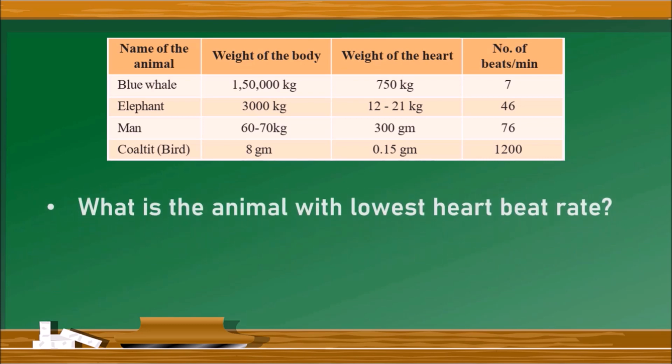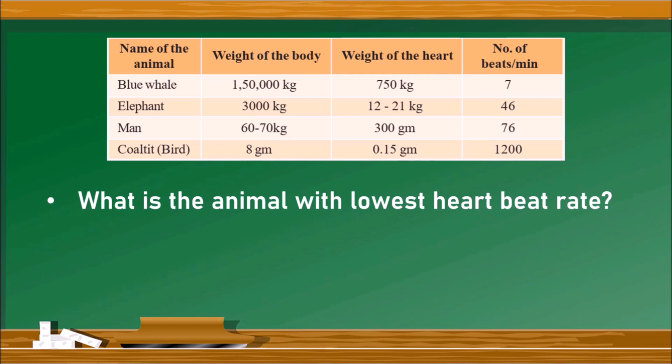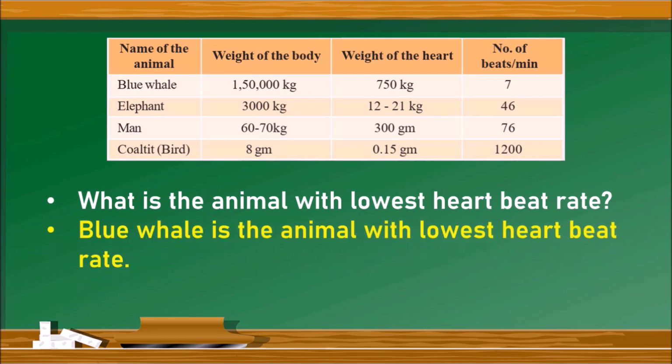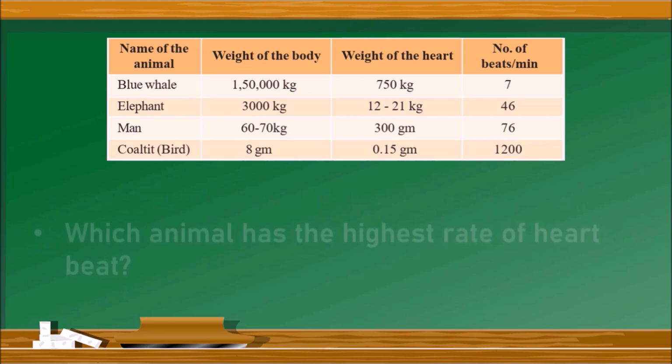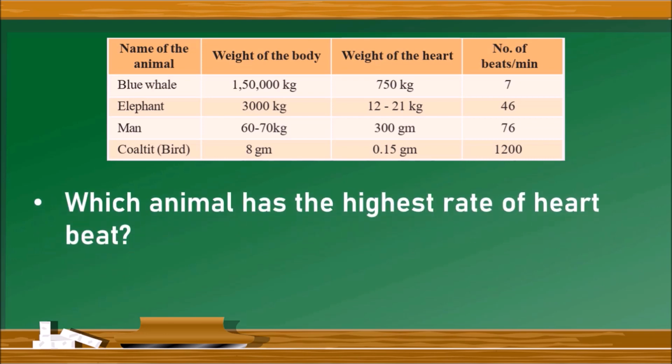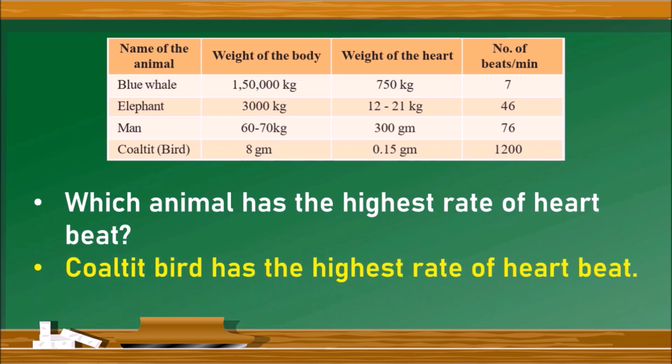Next question. What is the animal with the lowest heartbeat rate? We can easily say that the blue whale is the animal with the lowest heartbeat rate, which is 7 beats per minute. Next question. Which animal has the highest rate of heartbeat? That is obviously the coal-teeth bird. It has the highest rate of heartbeat.